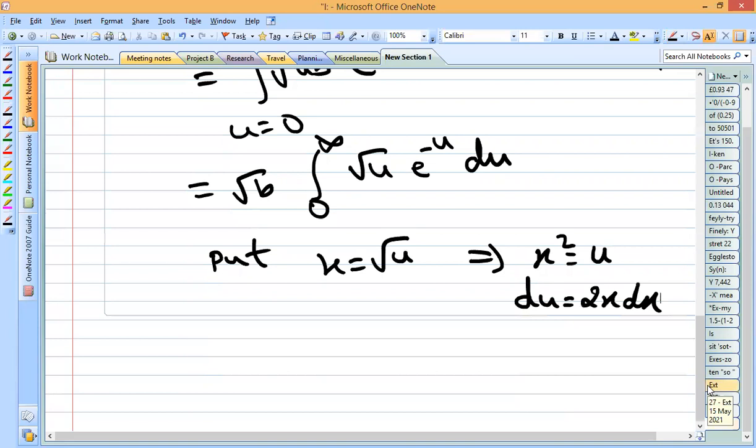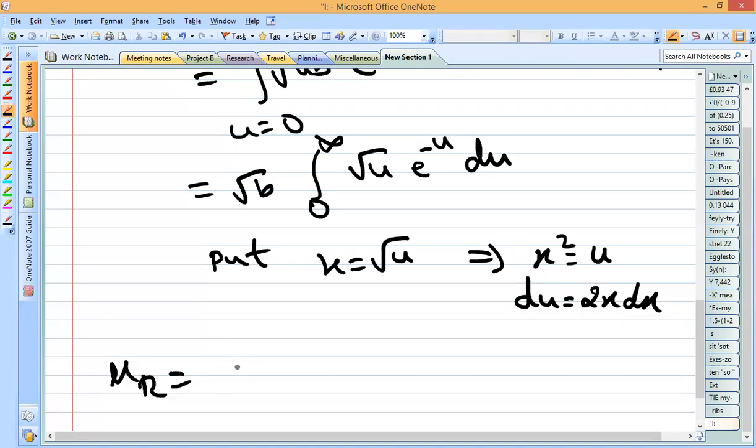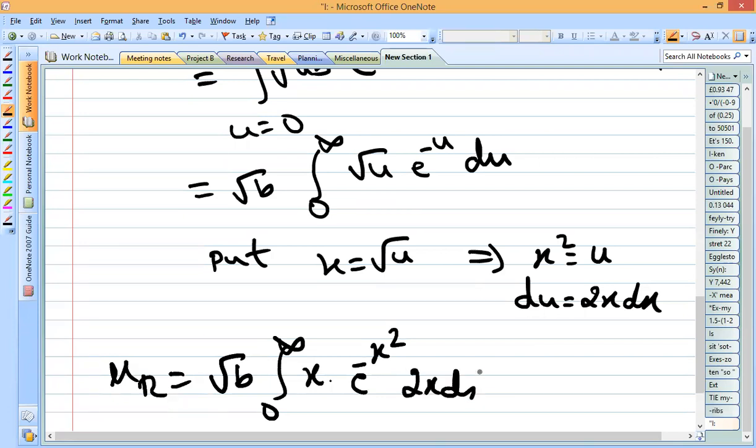So here with this replacement, what we can get, mu r is equal to root b will be there, integral 0 to infinity will be there. So root u is replaced as x, e to the power minus u is replaced as e to the power minus x square, du is replaced as 2x into dx.